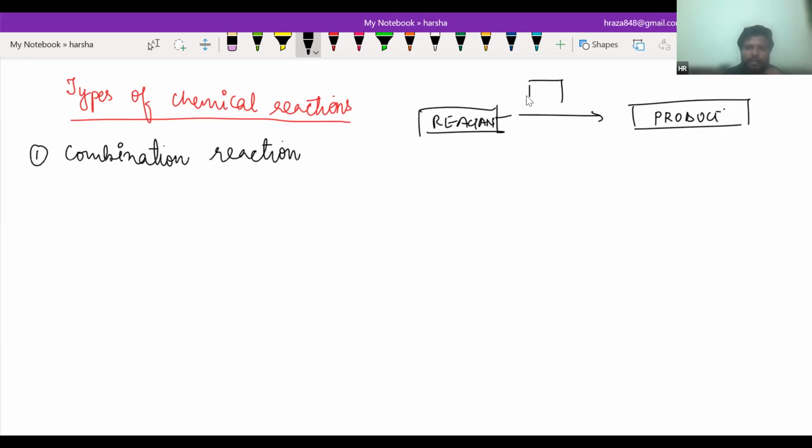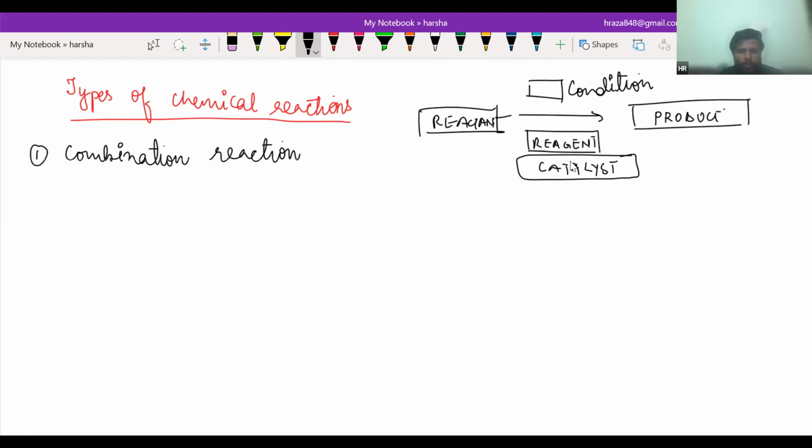And on the arrow, it is basically a condition like temperature, pressure, or it is also called a reagent, or catalyst also. Sometimes we use a catalyst. Do you know anything about catalyst? Yes, sir. So what do you know about catalyst? This is the medium used for a reaction. For example, light is the medium used in the reaction of photosynthesis. Okay, what does it do basically? Sir, it helps carry out the reaction.